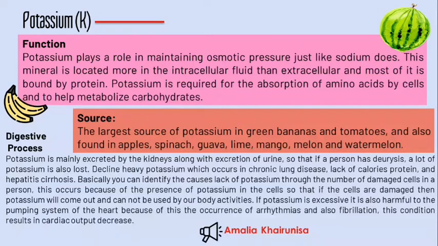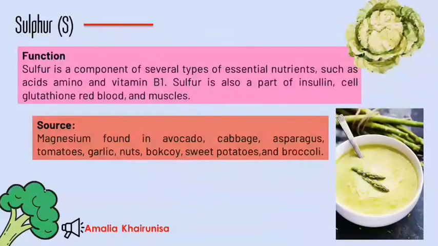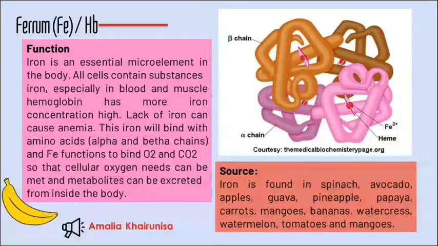If potassium is excessive, it is also harmful to the pumping system of the heart, causing arrhythmias and also fibrillation. This condition results in decreased cardiac output. The next is sulfur. Sulfur is a component of several types of essential nutrients, such as amino acids and vitamin B1. Sulfur is also a part of insulin and cell glutathione in red blood cells and muscles. Sulfur can be found in avocado, cabbage, asparagus, tomato, garlic, nuts, bok choy, sweet potatoes, and broccoli.